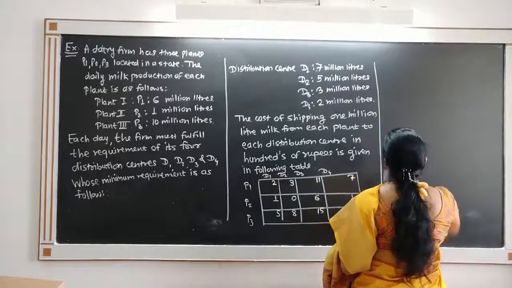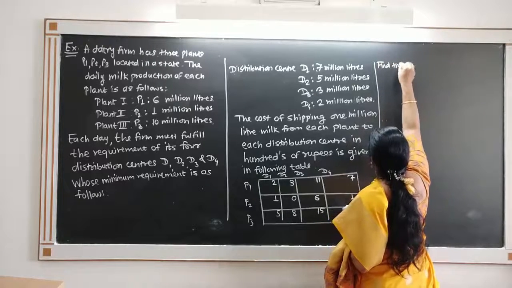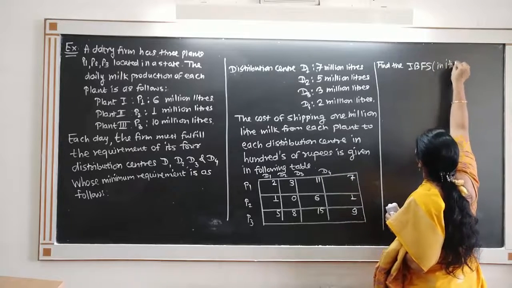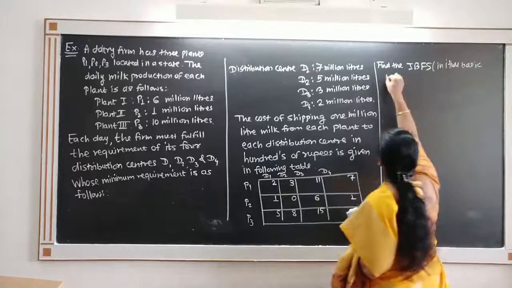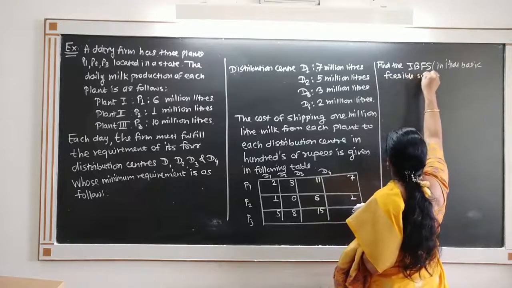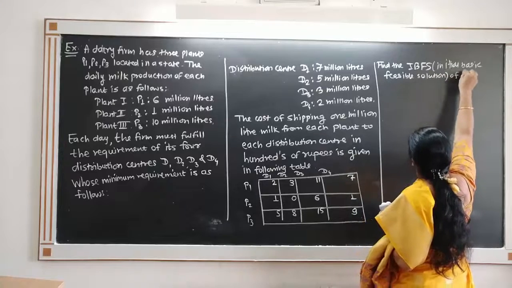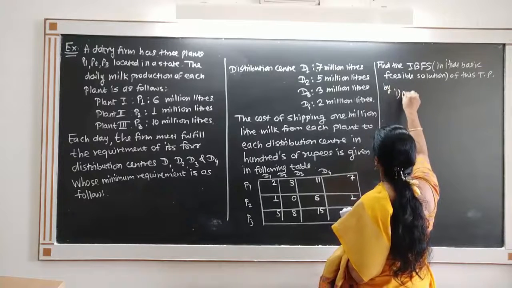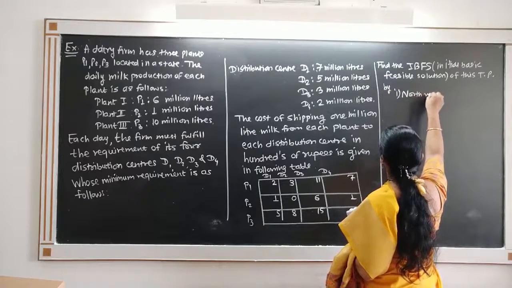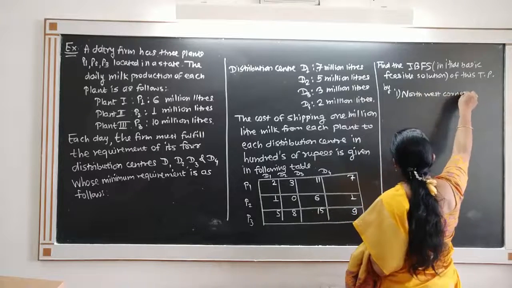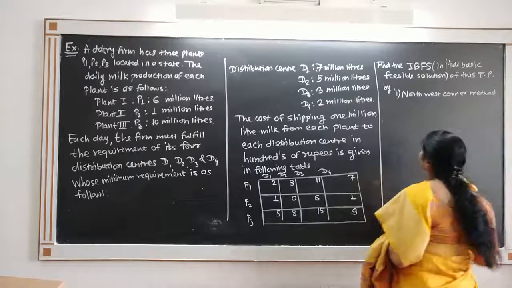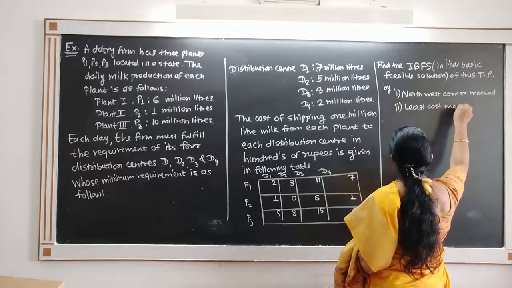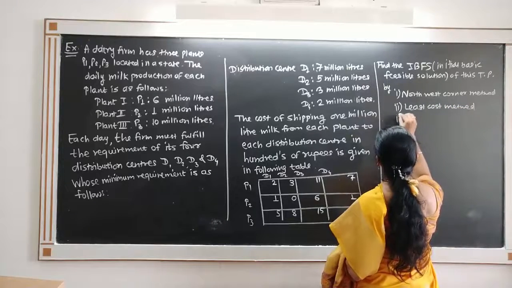The question is, find the initial basic feasible solution, IBFS means initial basic feasible solution, of this transportation problem by firstly north-west corner method, second by least cost method, third by VAM method.